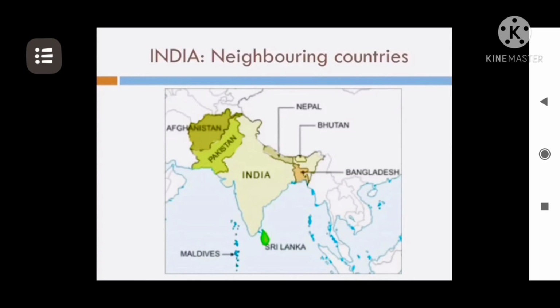In the southern part of India, we have two island neighboring countries in the west and the east. In the southwestern part, we have the islands of Maldives, while in the southeastern part, we have Sri Lanka. So how are we supposed to learn this? Today, we will see that.